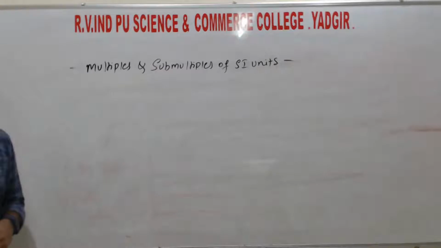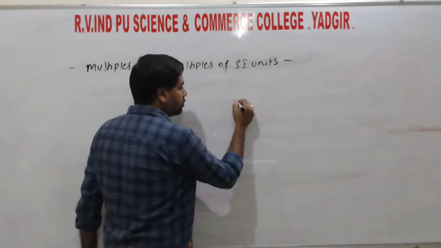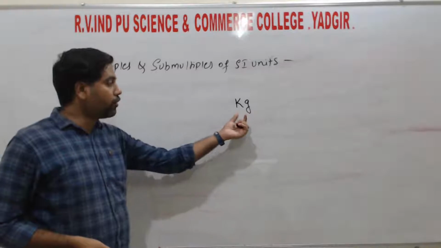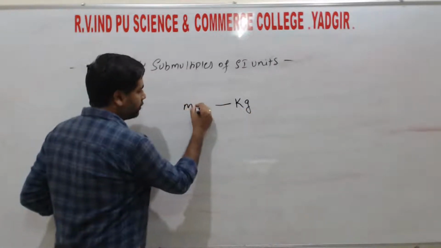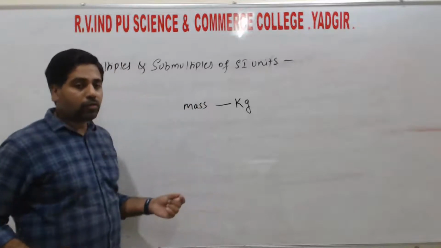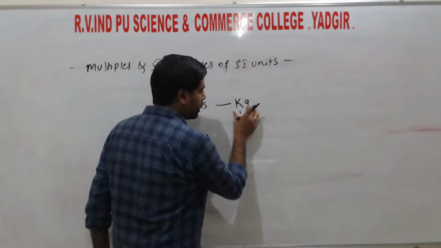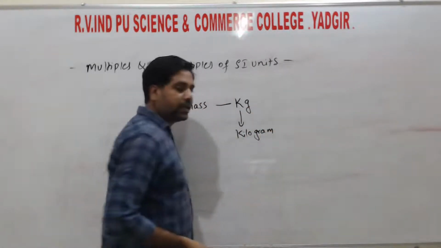So here, what are multiples and submultiples? For example, I am taking kg. So kg is the unit of mass. So kg is the unit for the physical quantity which is mass, right? So here k is nothing but kilo. If we write in the long form, it is kilogram, right?